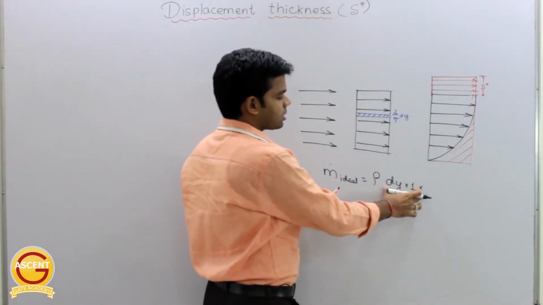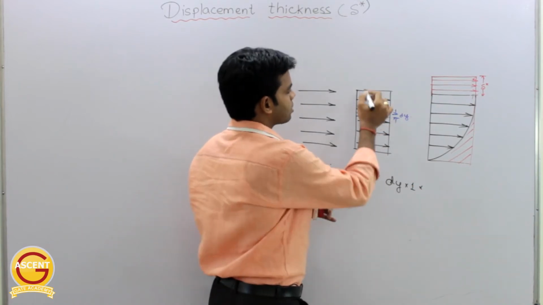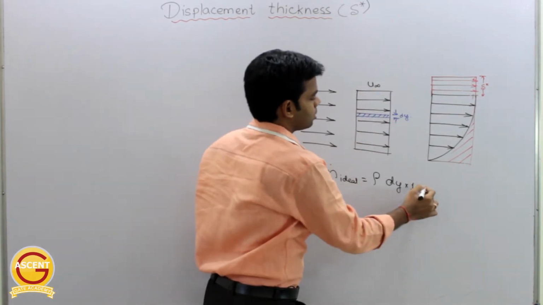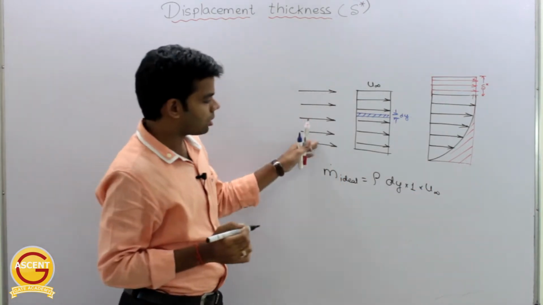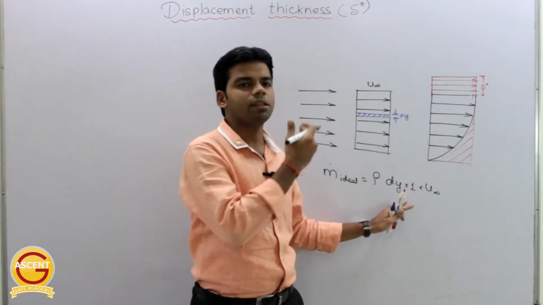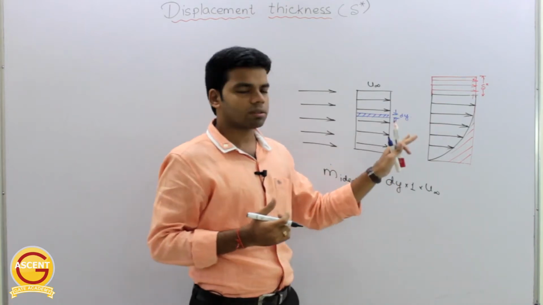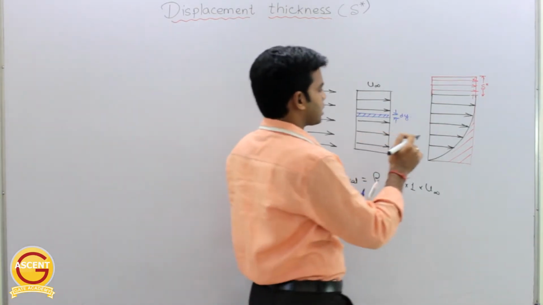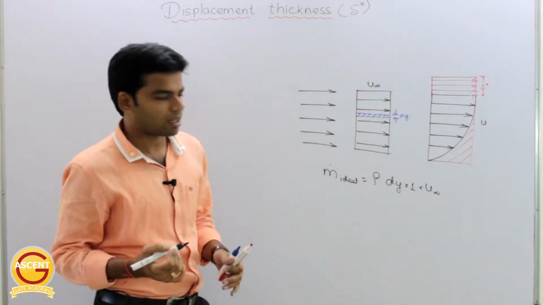Okay, so volume into density, dy into 1, we are considering thickness as 1, into velocity, original velocity is how much? U infinity. Getting this not? Okay, this is ideal condition. This much mass flow rate would have flown ideally. Okay, but actually this much mass flow is not there. So suppose actually the velocity here is u, where u is variable of course.